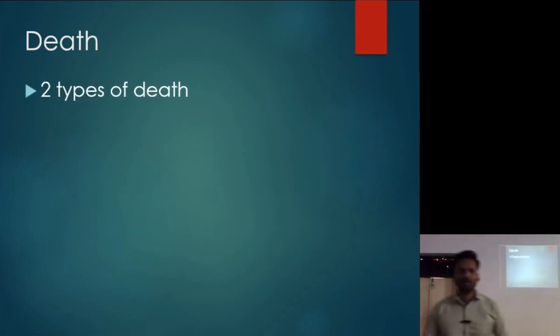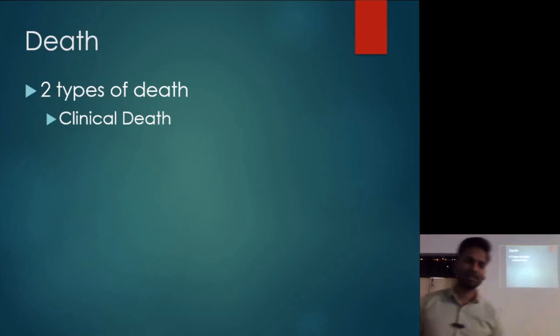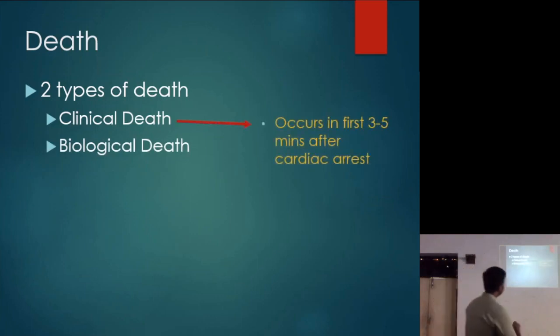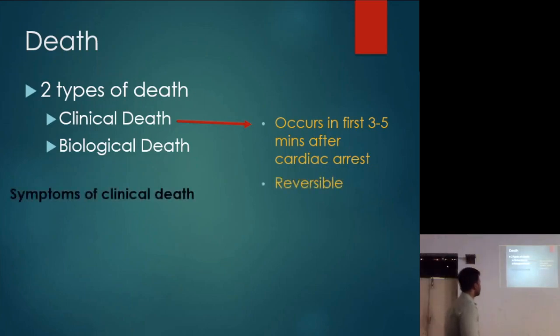Okay? So मृत्यु के भी दो प्रकार होते हैं. First is clinical death. Now this happens when the heart stops working. There is cardiac arrest. Okay? So this occurs within 5 minutes of the cardiac arrest. Okay? Within 3 to 5 minutes of the cardiac arrest. So what are the signs and symptoms?